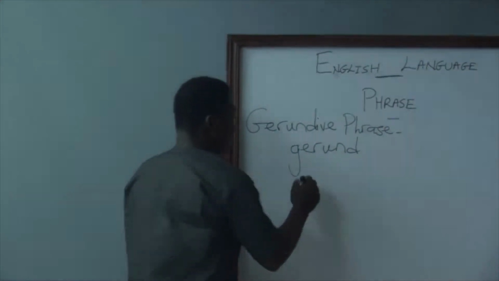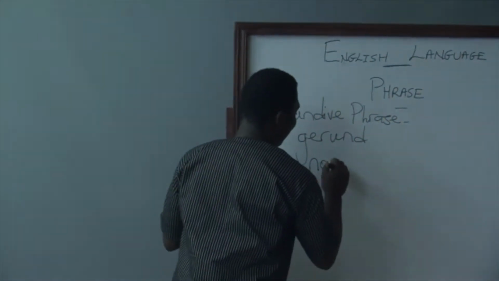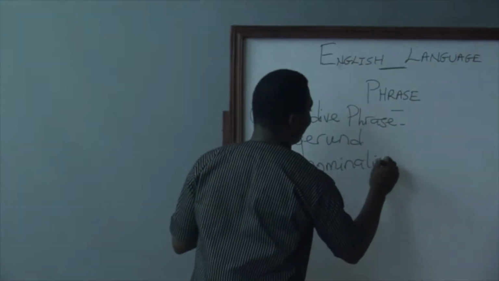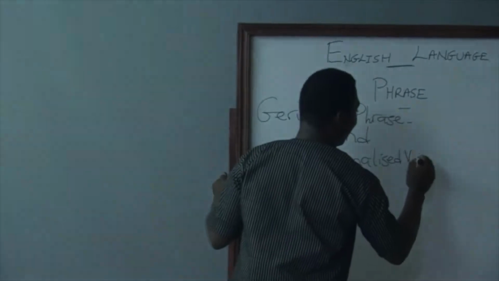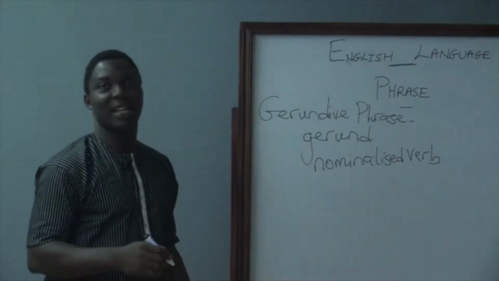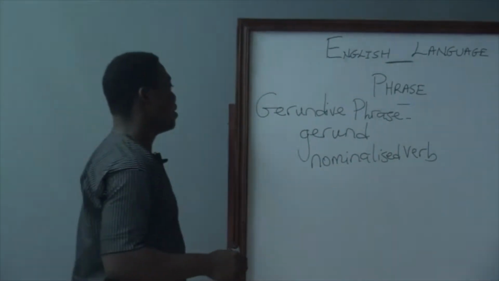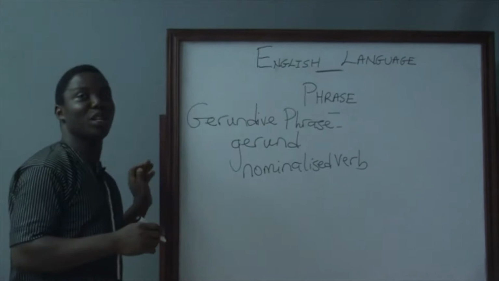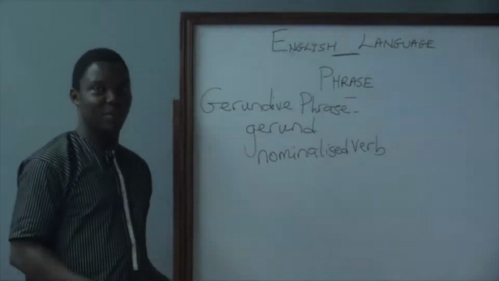It simply means a nominalized verb in a sentence. And when you say nominalized verb, you are talking about a verb that has been converted into a noun.